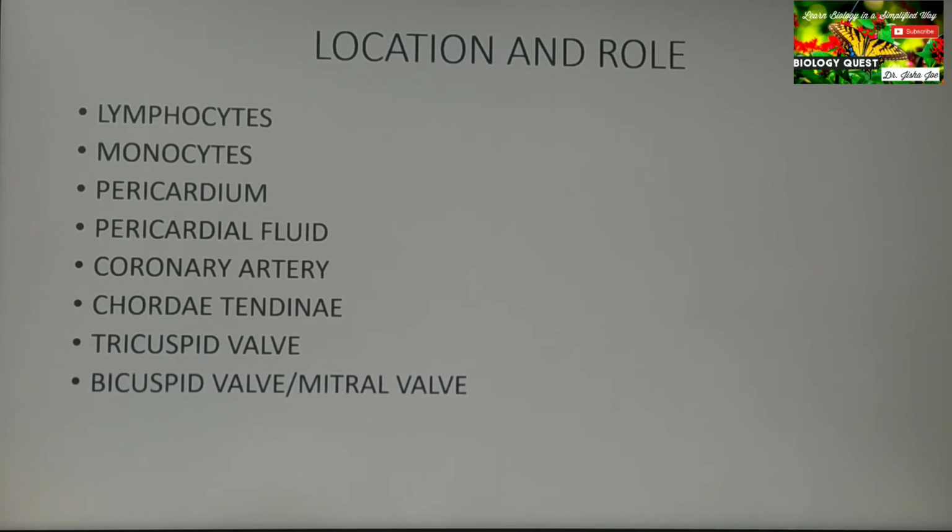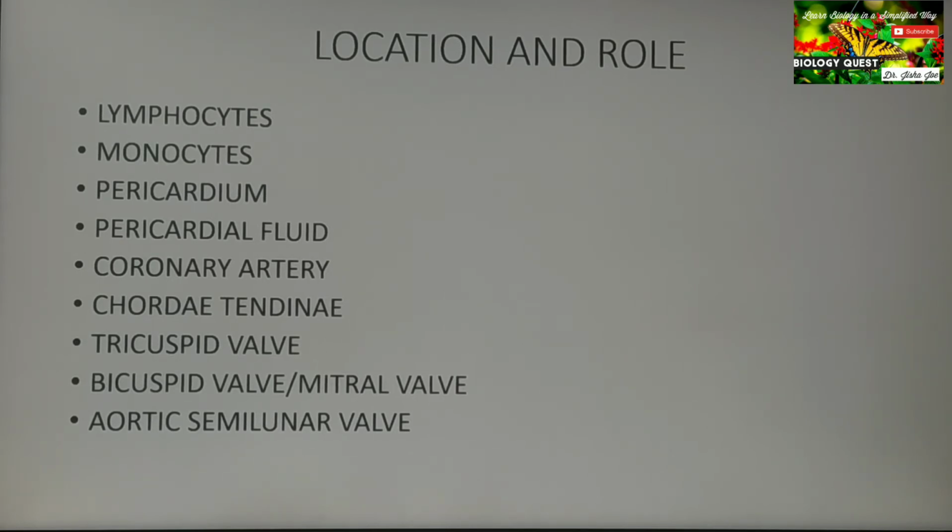Similarly, here also, the bicuspid valve or mitral valve is located in between the left atrium and the left ventricle, and here also the function is similar to what we have seen for the tricuspid valve. Aortic semilunar valve is located at the origin of aorta from the left ventricle, and what is the function?